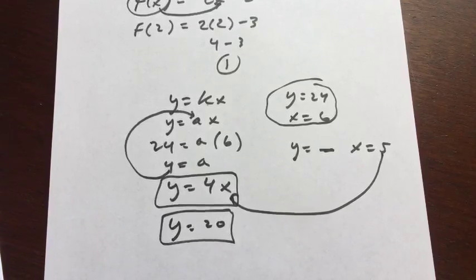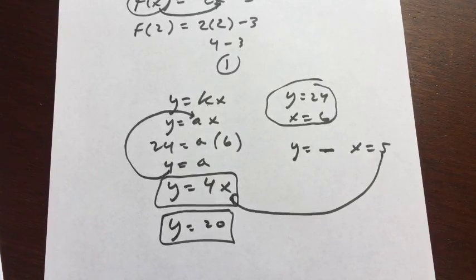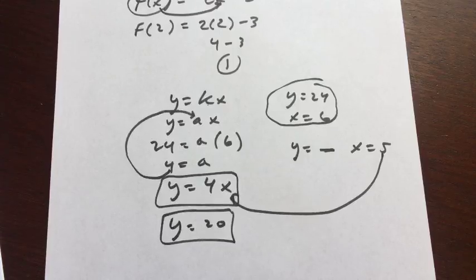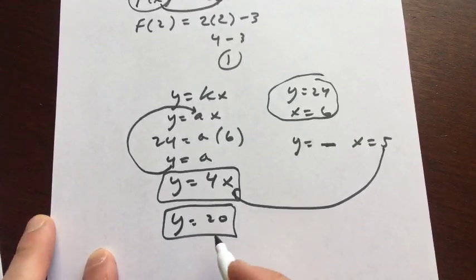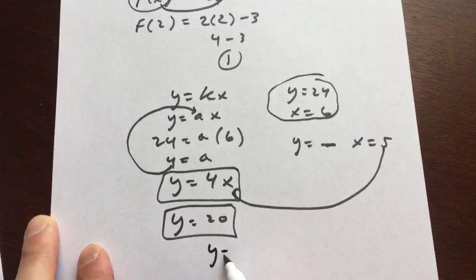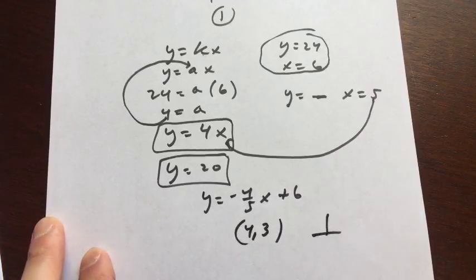Let's see, somebody asked a specific question. Kezia's asking about a geometry question. Line M passes through the point 4,3 in a standard xy coordinate plane and is perpendicular to the line described by the equation y equals negative 4/5 x plus 6. Which of the following describes line M? Well, here, let's just talk about this. So if the equation is y equals negative 4/5 x plus 6, and it passes through the point 4,3, and it's perpendicular.